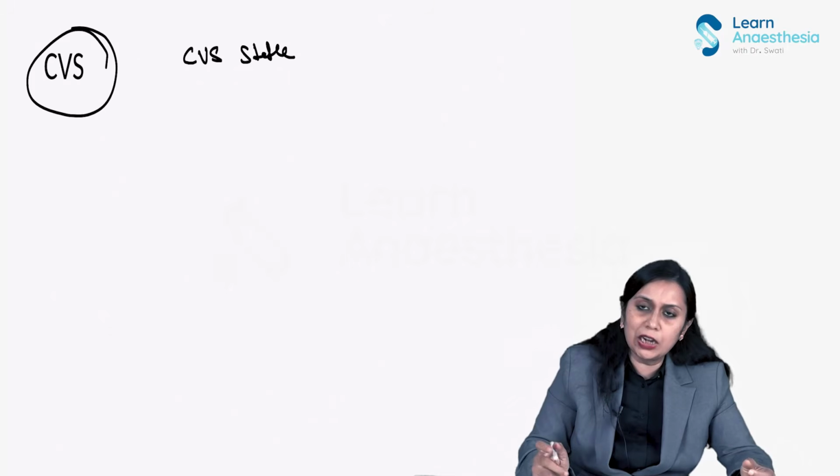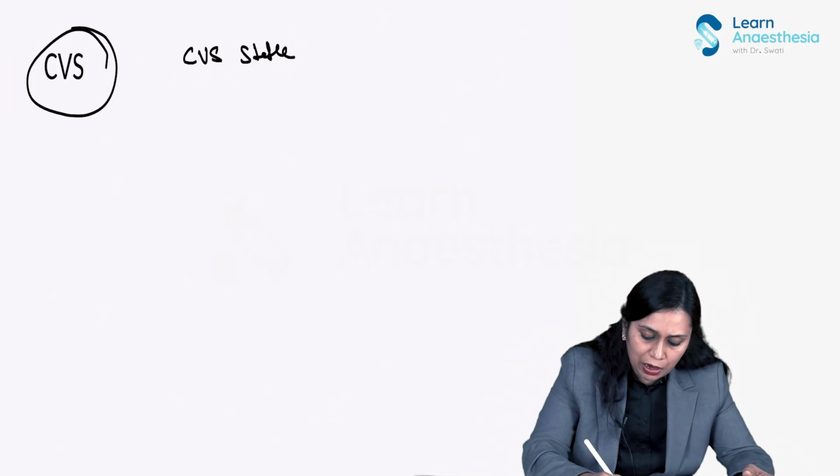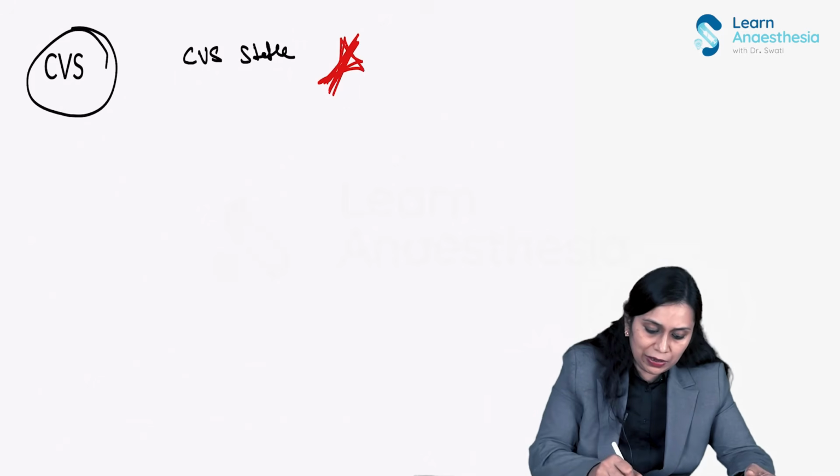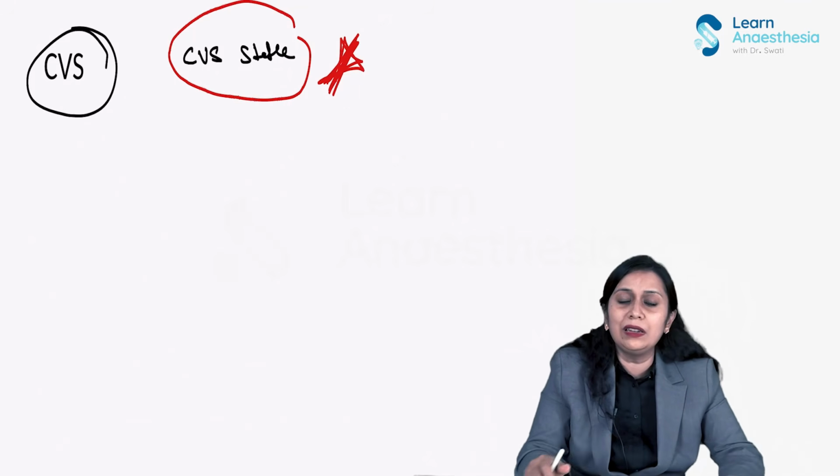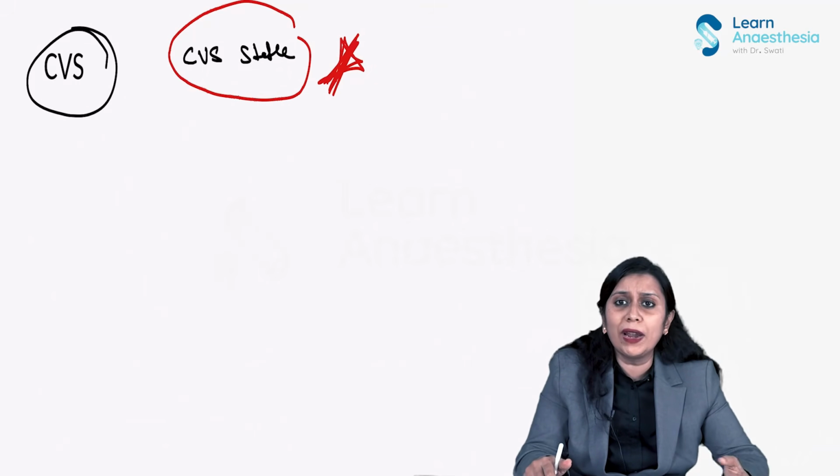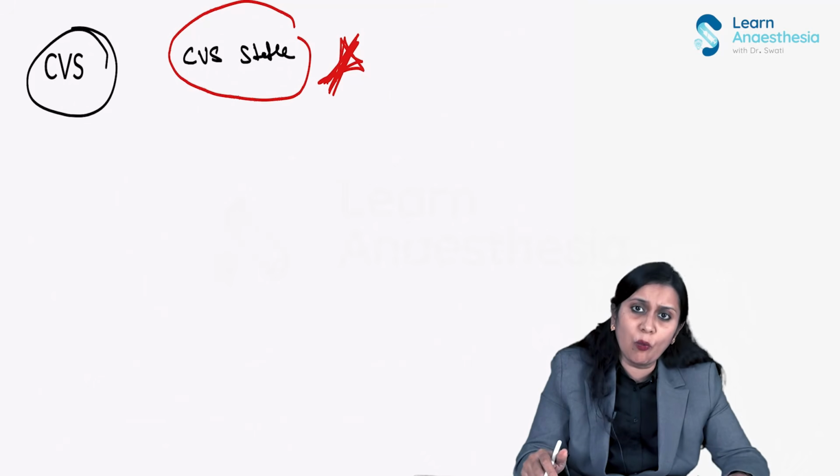Okay. Then the cardiovascular system, the star point of etomidate, I'm making a big star point of etomidate, is its cardiovascular stability. Etomidate is the only non-opioid IV anesthetic agent which is cardiovascular stable.